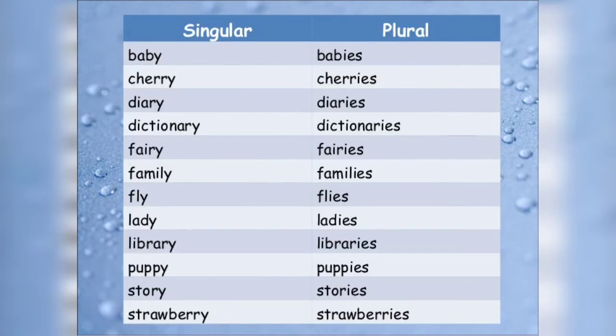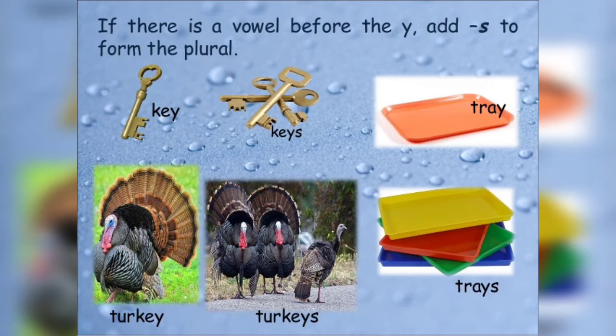Let us understand by looking at these words how we have made it. Baby, babies, cherry, cherries, diary, diaries, dictionary, dictionaries, fairy, fairies, family, families, fly, flies, lady, ladies, library, libraries, puppy, puppies, story, stories, strawberry, strawberries.